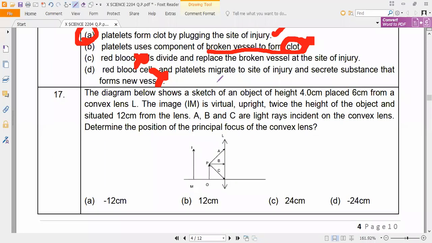Next question. Next, 17th question. Can you answer? You solve this question.